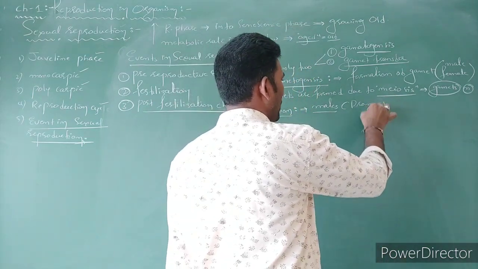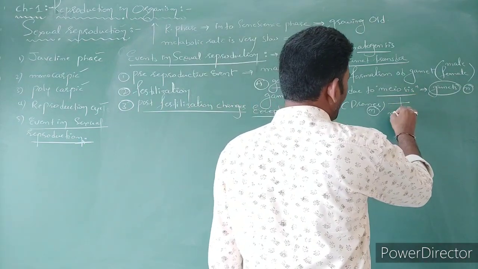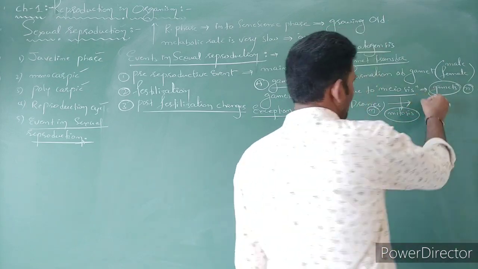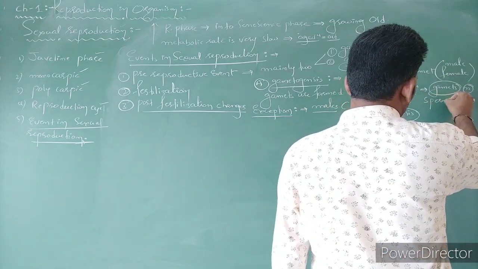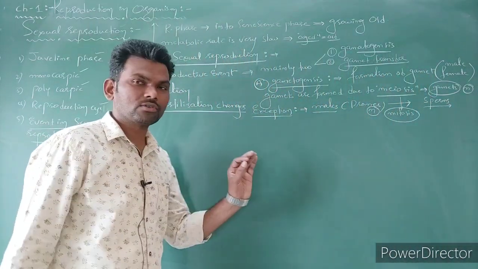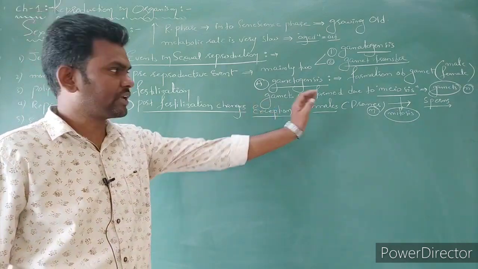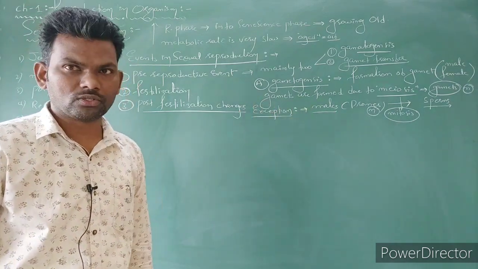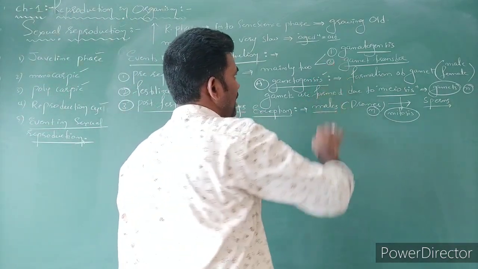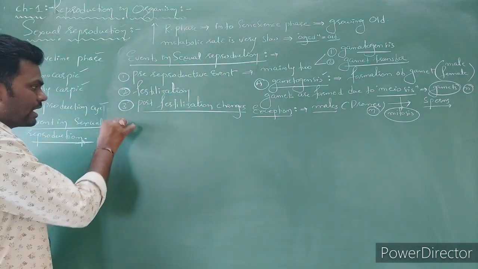Drones are haploid in condition. So these drones undergo mitotic division, not meiotic division, and produce sperms. So mostly gametes are formed due to meiotic division only. The exception is in some organisms, and we gave one example, that is drones. Clear? So that is the formation of gametes.